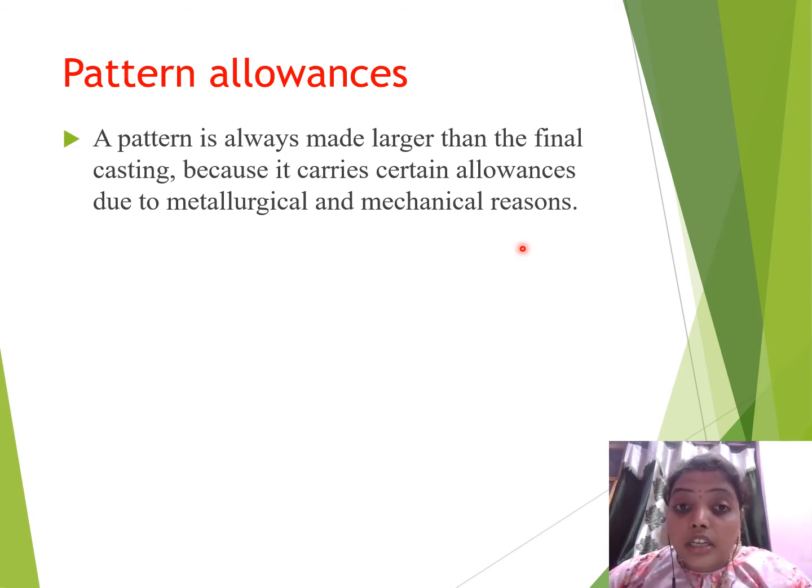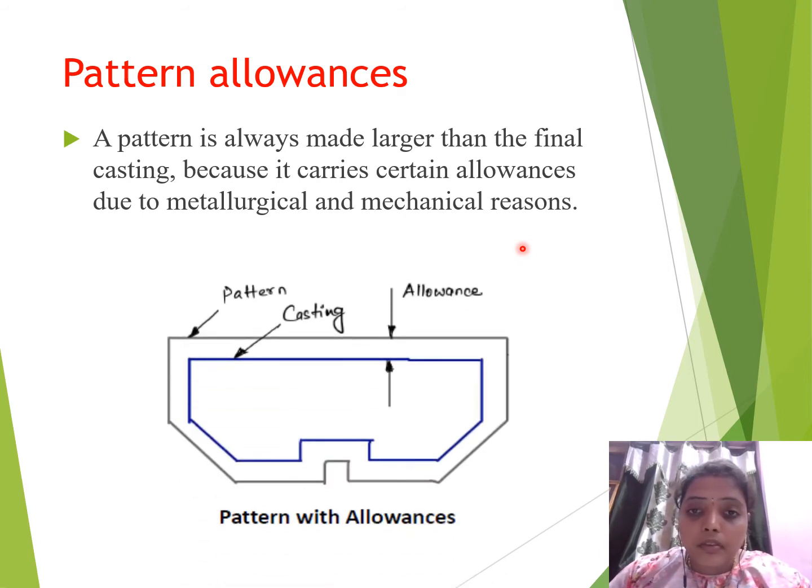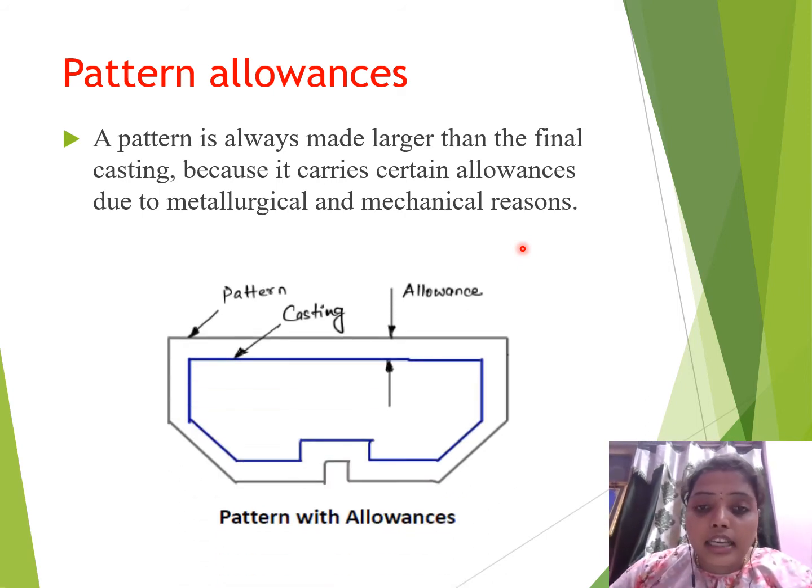Now let us see what those allowances are, and why we make the pattern in a larger shape than the final object. In diagrammatic form, listen carefully: this is the pattern shape which we have made. This outside grey line is the pattern. The inside blue line which I have drawn is the casting, the final object, which is the required object.